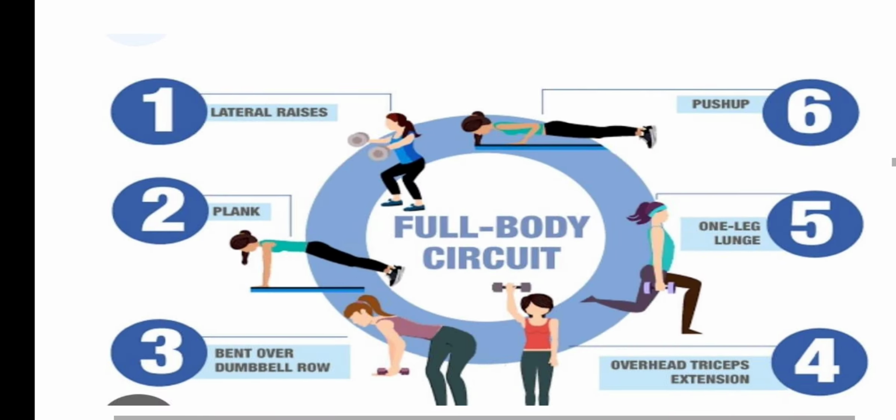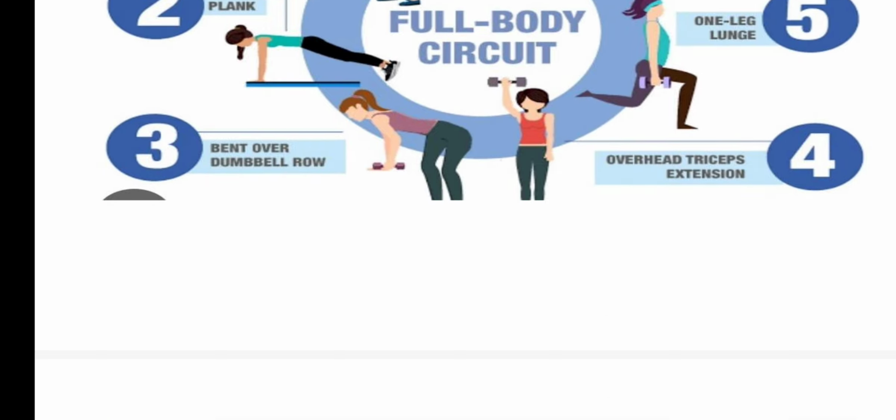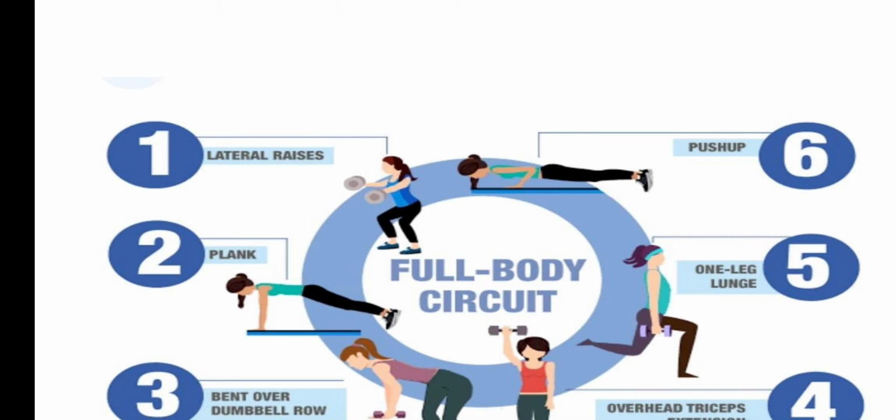Number 1. Lateral raises. 2. Plank. 3. Bent over dumbbell row. 4. Overhead tricep extensions. 5. One leg lunge. 6. Push-ups. This is the full body circuit.